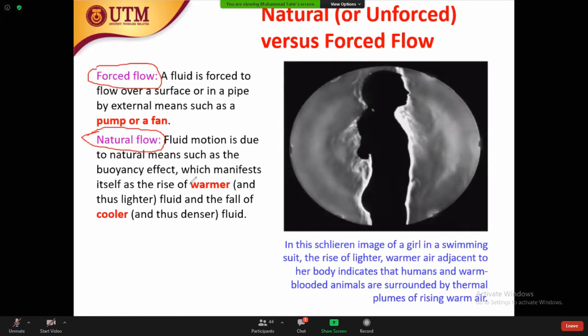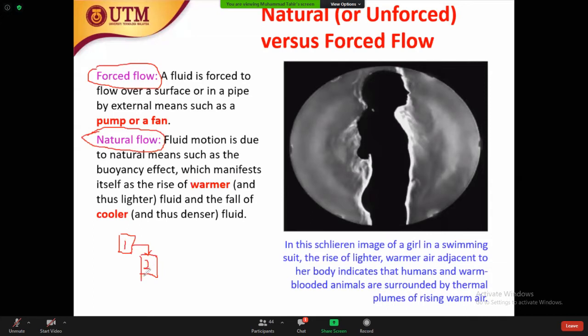Okay. An example of natural flow is, for example, you have one container, and then you have another container. If they are at different heights, maybe liquid will flow from one container to another container. So this is flow due to the difference in height, or the force of gravity. Container number 1 is at upper height and this is lower. So due to difference in height, the fluid will flow.